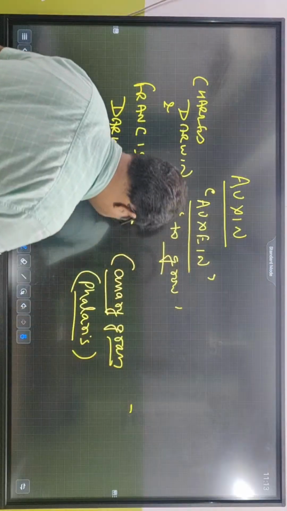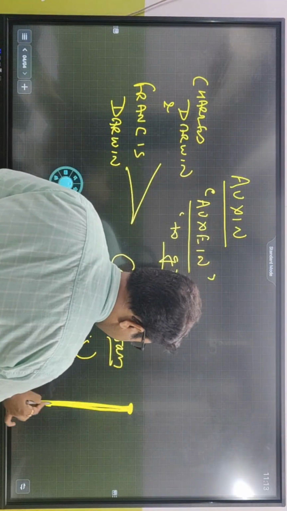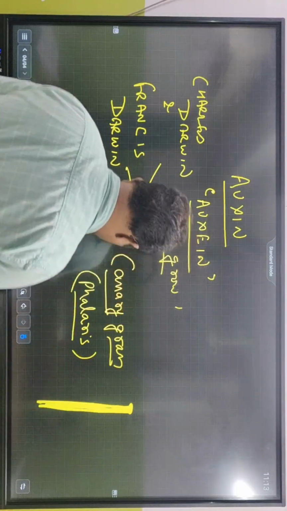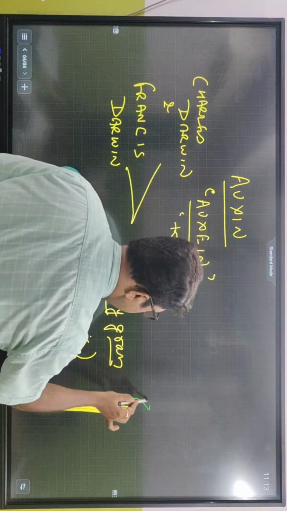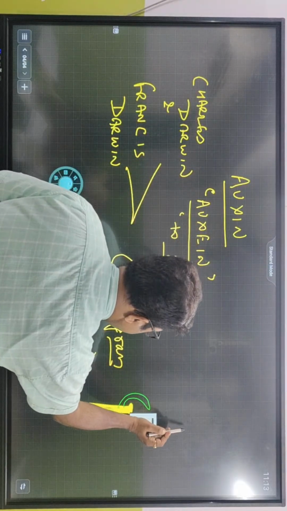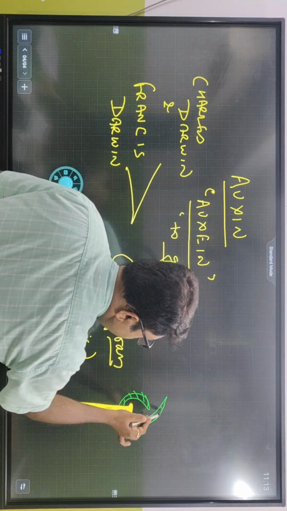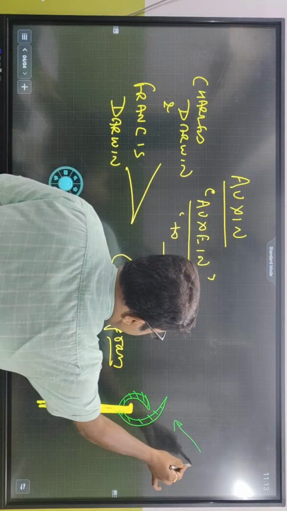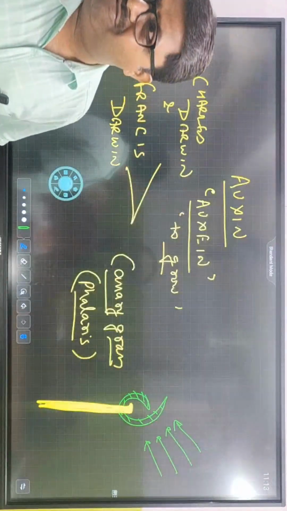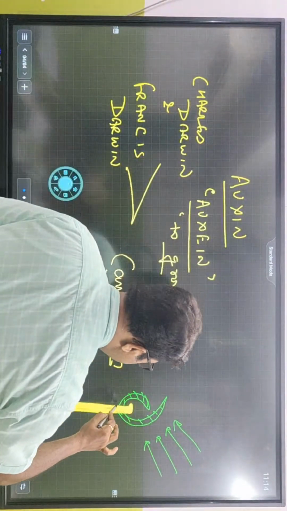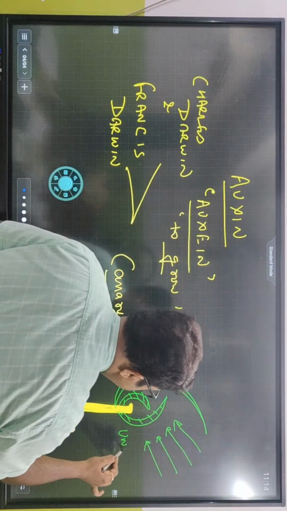What is coleoptile tip? If this is a plant, okay? This is a shoot, and this is the coleoptile. This is the coleoptile leaf, okay? This is the coleoptile leaf. Correct? Coleoptile leaf. So, when unilateral light is being projected to this plant leaf, this particular coleoptile starts moving towards the unilateral light.